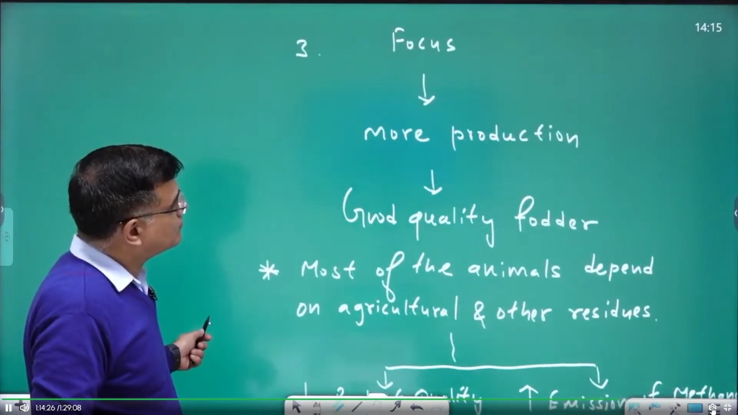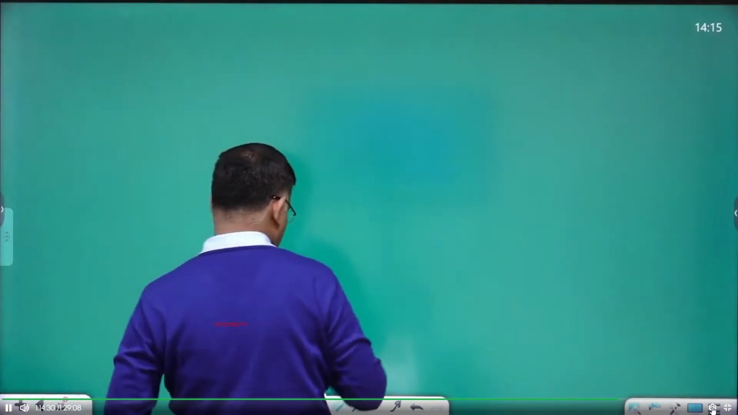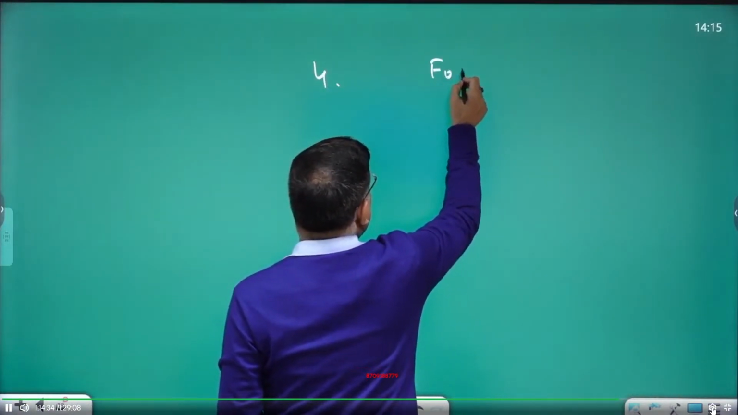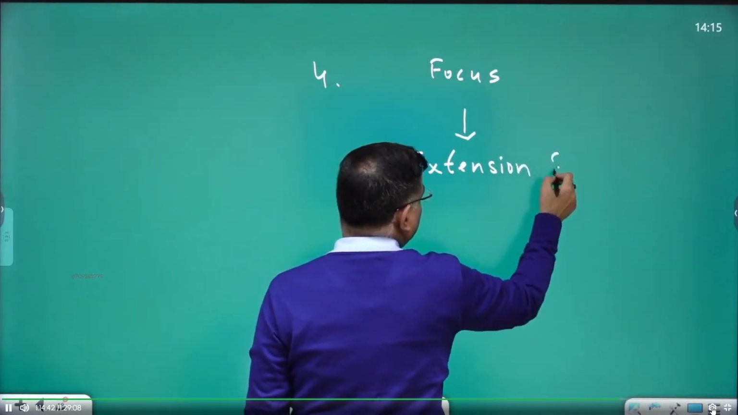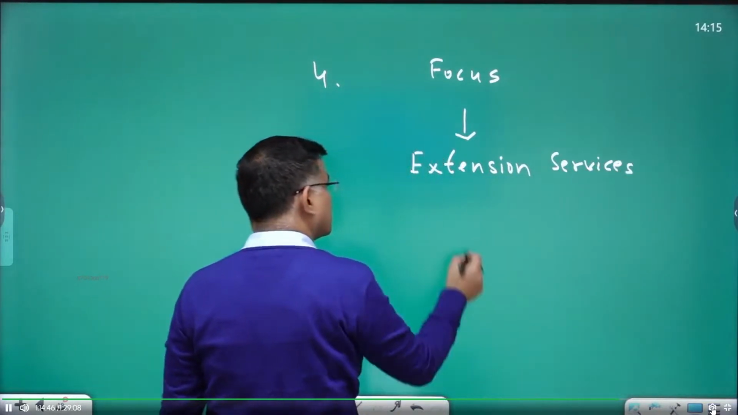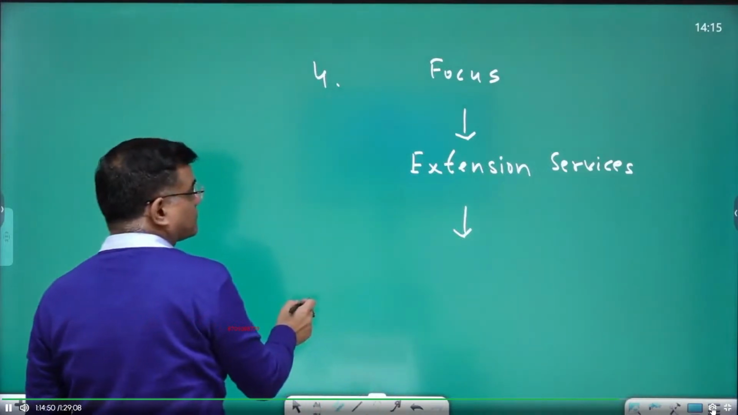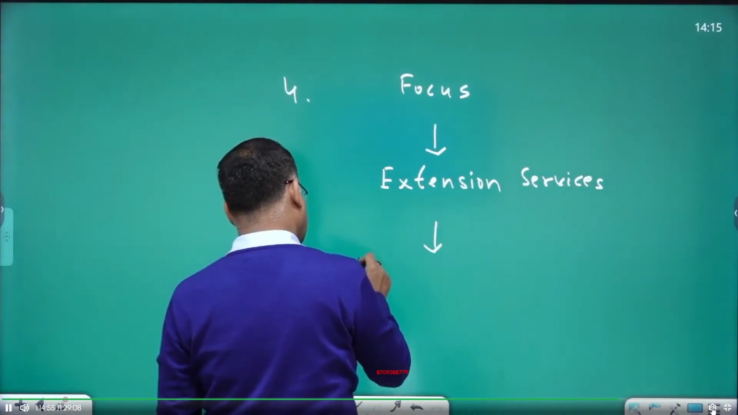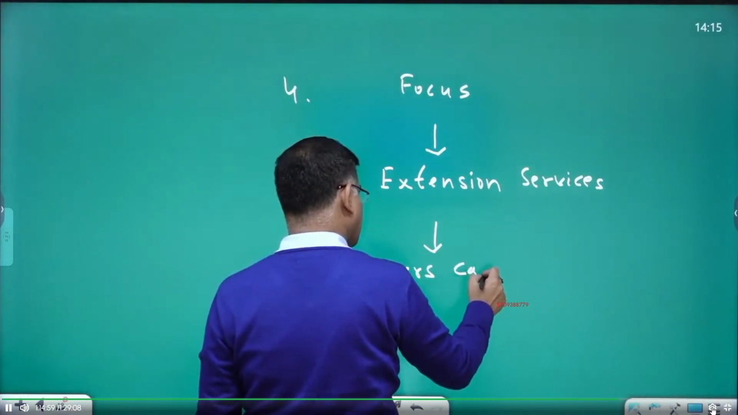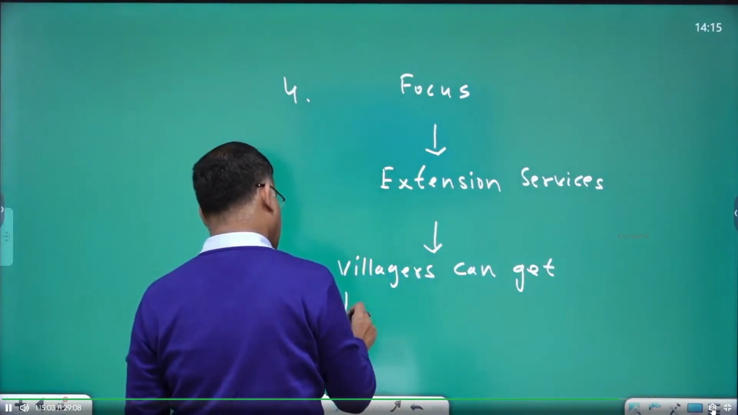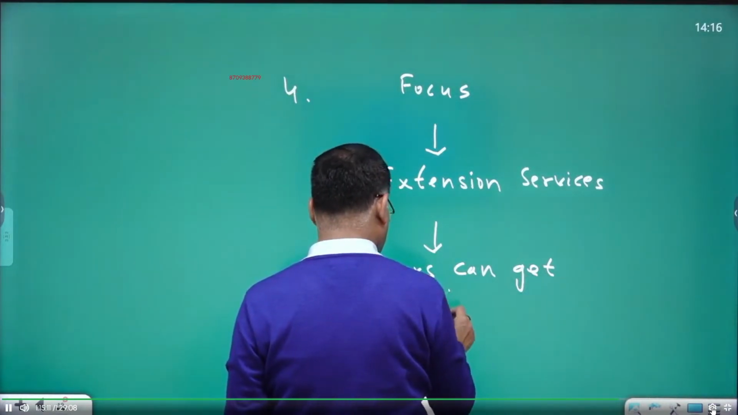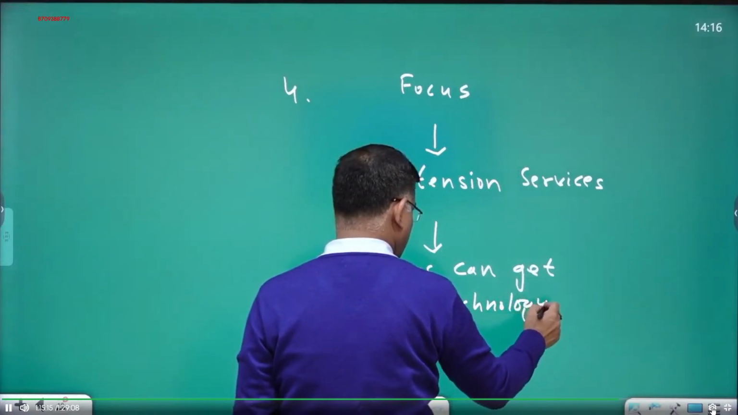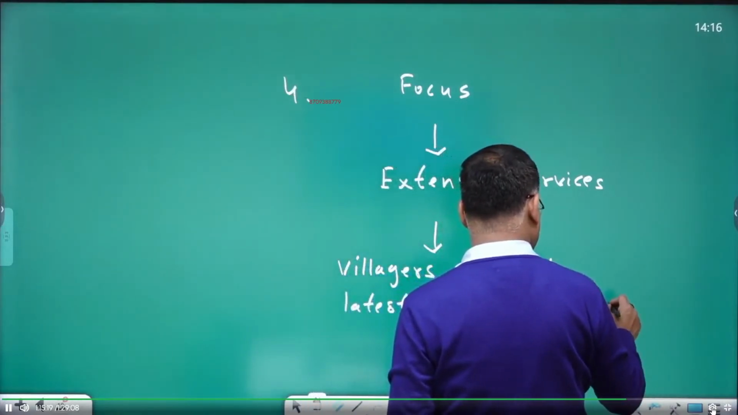Third focus is on good quality fodder, right? Focus on extension services. Villagers can get latest technology and knowledge.